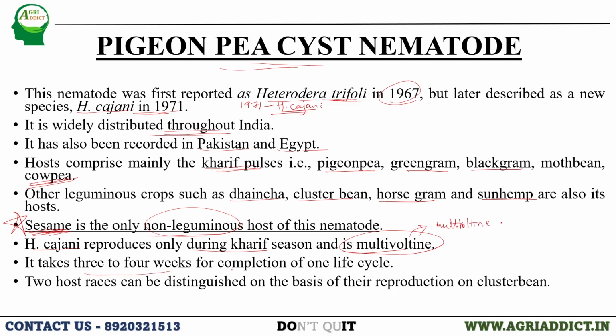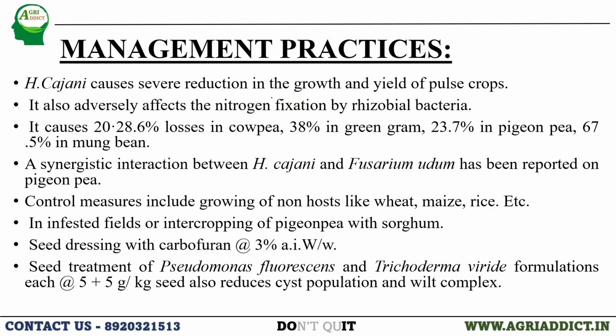It takes 3 to 4 weeks for completion of one life cycle of Heterodera cajani, and two host races can be distinguished on the basis of reproduction on cluster bean. Coming to the management practices followed for pigeon pea cyst nematode, initially, let us see the damaging symptoms it causes. For the host, it mainly reduces the growth and yield of pulse crops. In pulse crops, the presence of nodules is an important characteristic as they are involved in fixing nitrogen, which is most important for pulse crops.